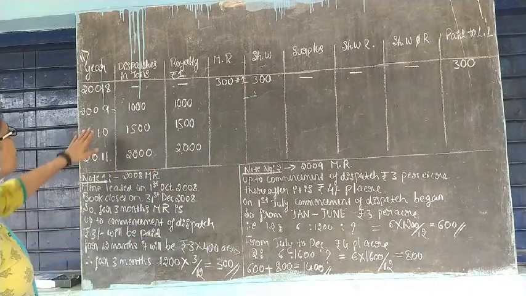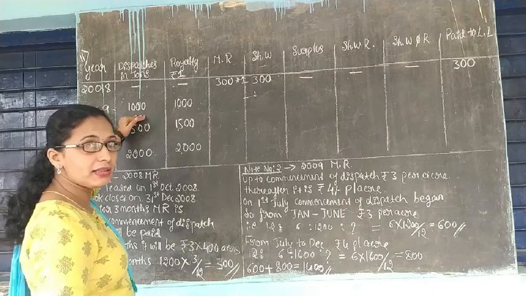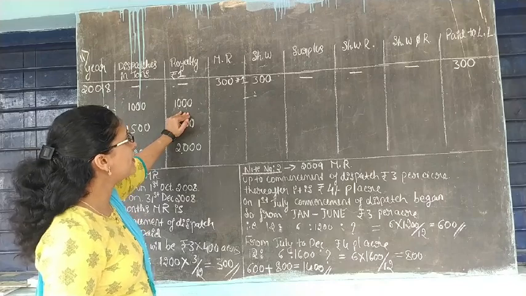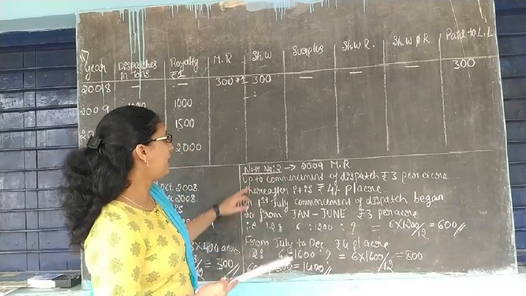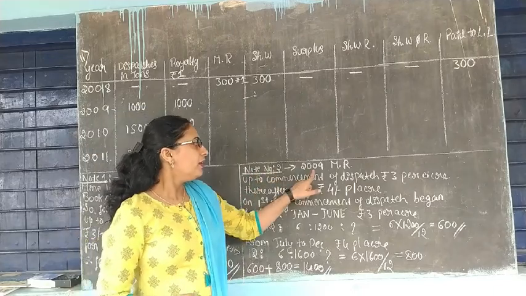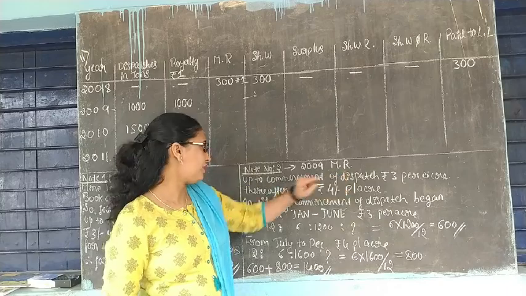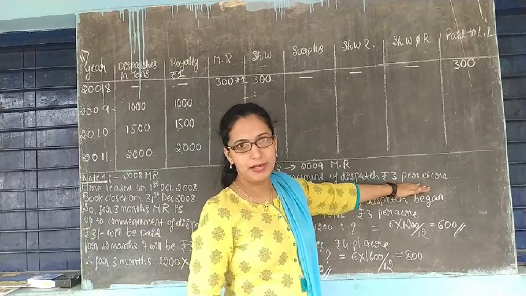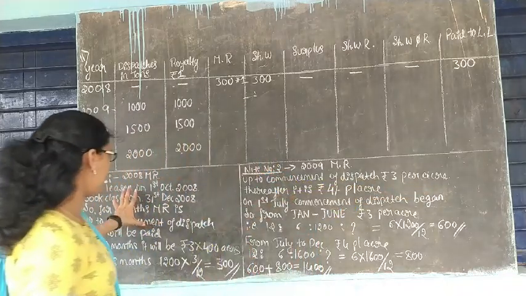Now move to the second year, 2009. Here 1000 tons were dispatched and royalty is also 1000 rupees. And how much do you have to pay as minimum rent? See here, I have given another note, note number 2, for the calculation of 2009's minimum rent. Up to commencement of dispatch, 3 rupees per acre you have to pay. You have calculated it here.